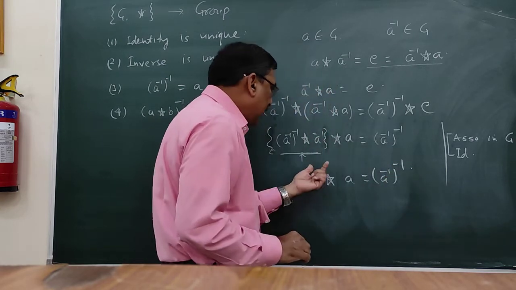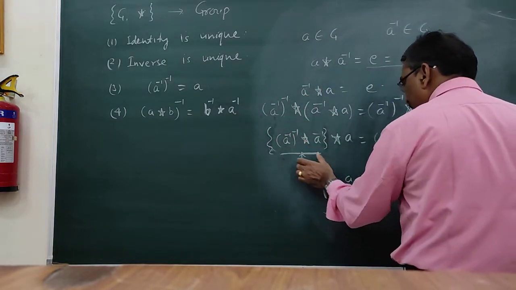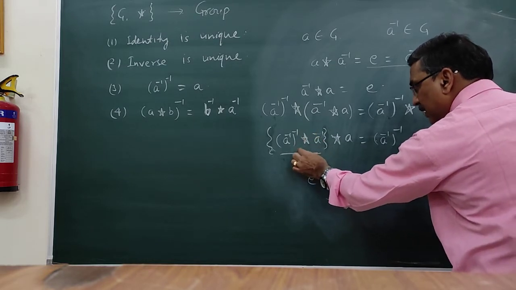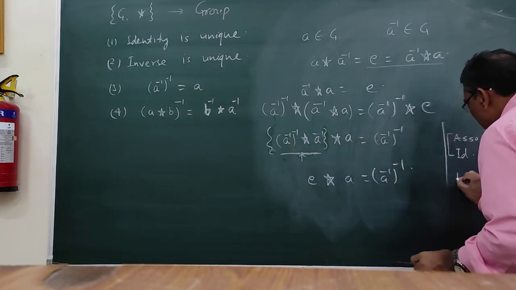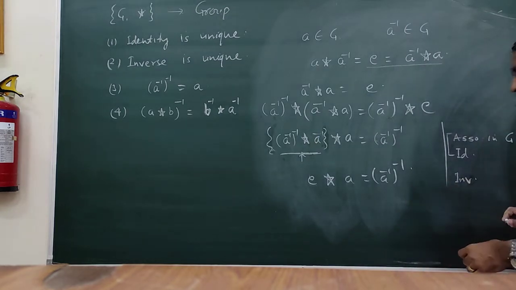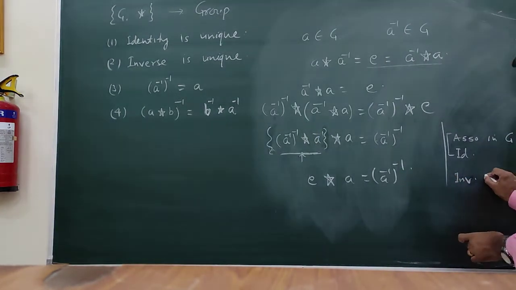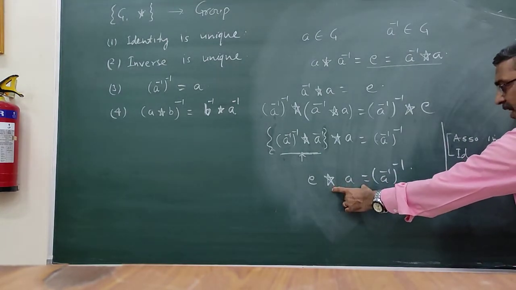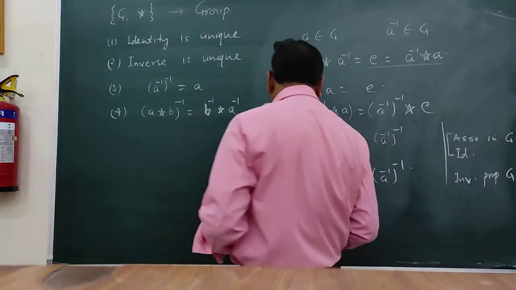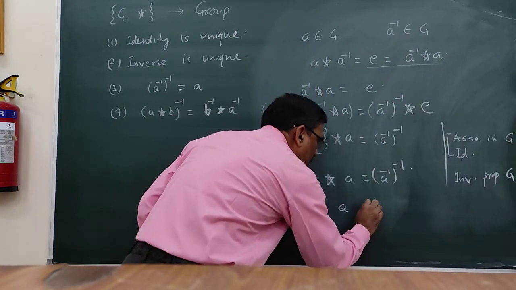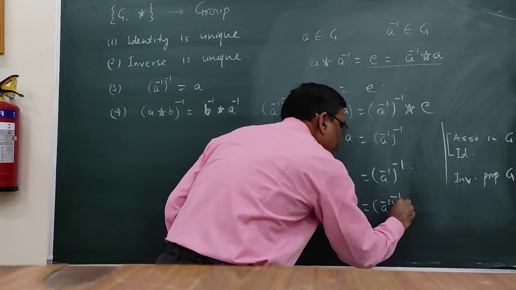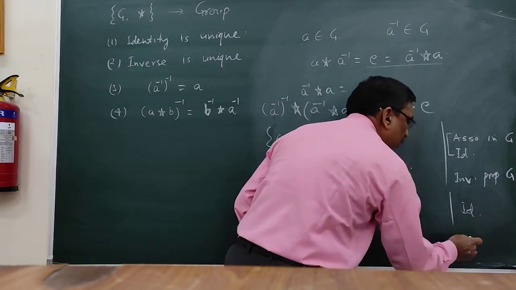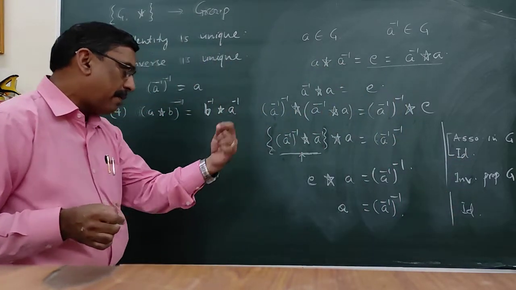Here what we have proved is that we use the property of G, the inverse property of G. By using the inverse property of G, we get this result. And from here A is equal to A inverse of inverse, using the property of identity. So we should mention the identity property here.